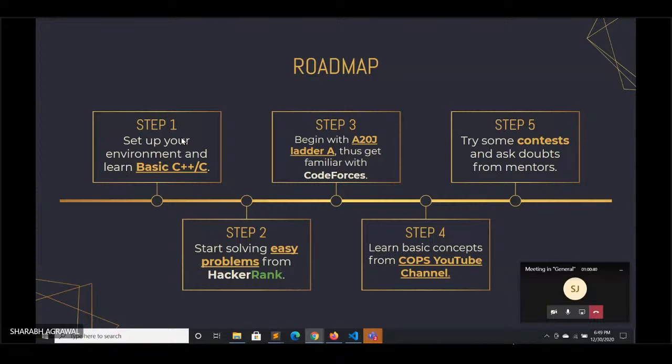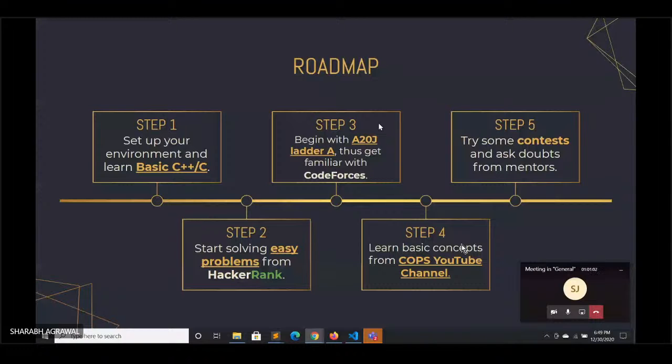So you can set up VS Code, or you can set up Sublime, and it is available on COPS' YouTube channel, how to set up that thing. The second step is start solving easy problems from HackerRank. Ankit has already discussed what the interface of HackerRank is and how you can sort the problems and all. So start solving easy problems from HackerRank. You can get the link here.